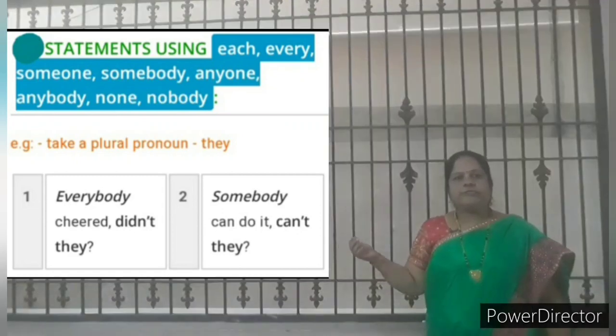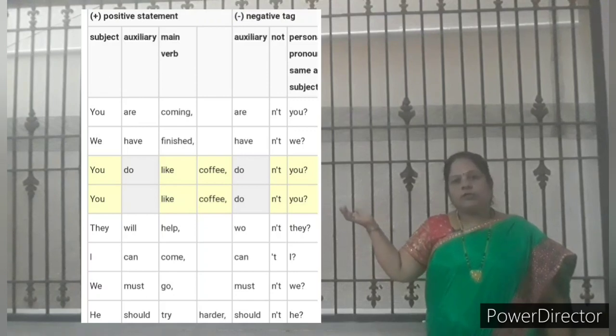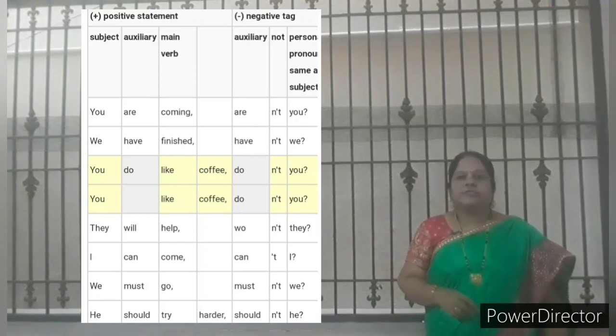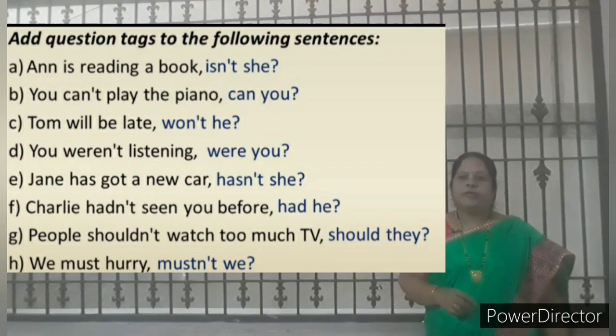Some more examples. You are coming, aren't you? We have finished, haven't we? You do like coffee, don't you? You like coffee, don't you? They will help, won't they? I can come, can't I? We must go, mustn't we? He should try harder, shouldn't he? Is it clear? I hope you have cleared your doubts related to the topic.